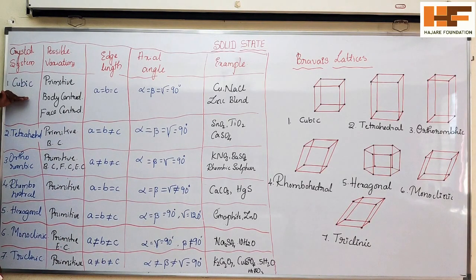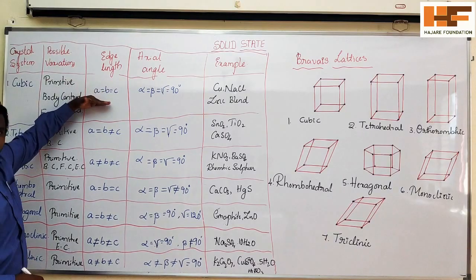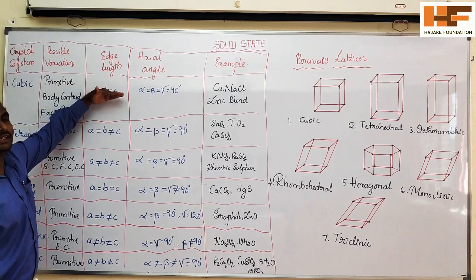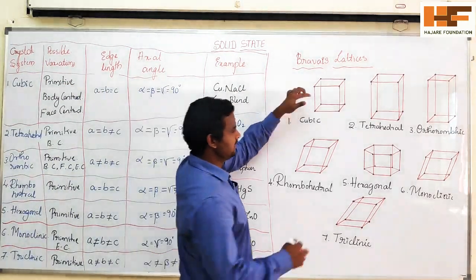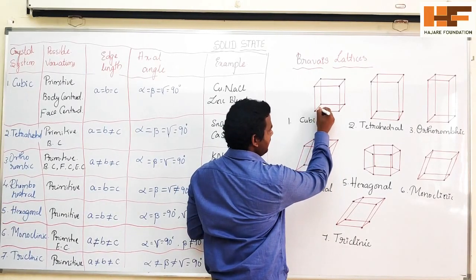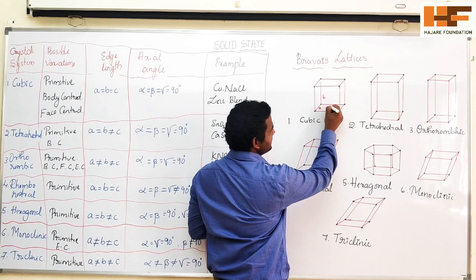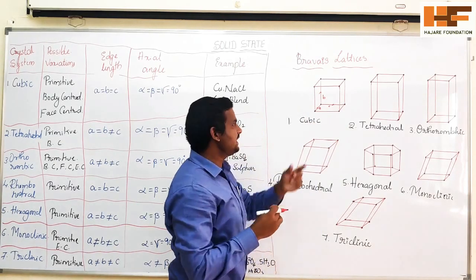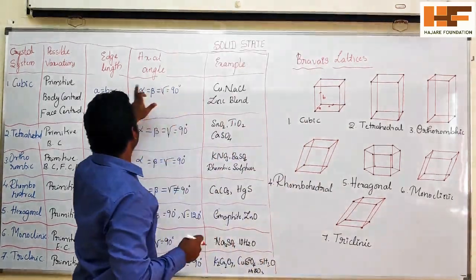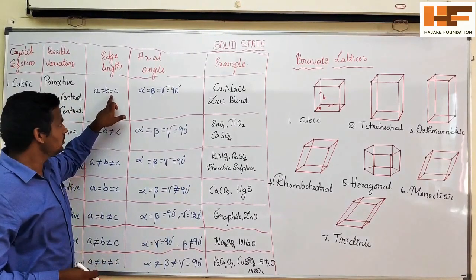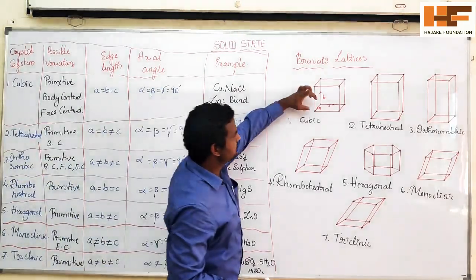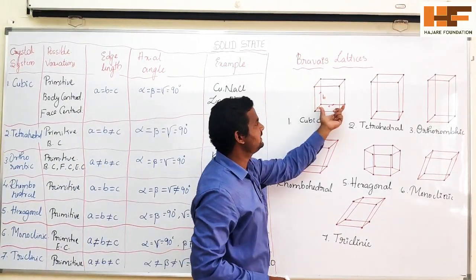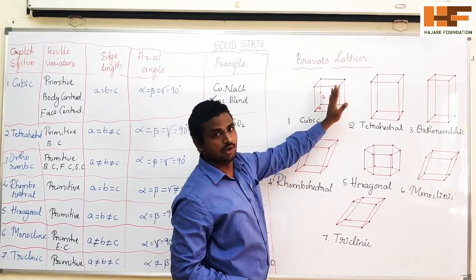In the cubic unit cell, the edge lengths are a equal to b equal to c. Suppose this is a, this is b and this is c. These are the edge lengths. So here a is equal to b, b is equal to c, meaning all these edge lengths are equal.